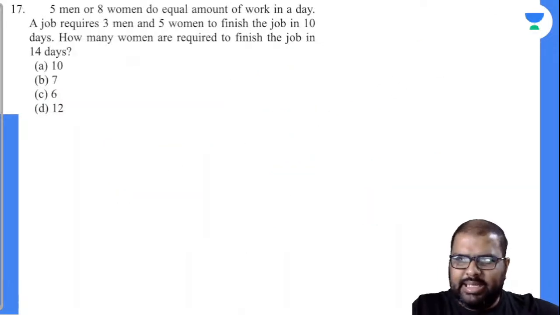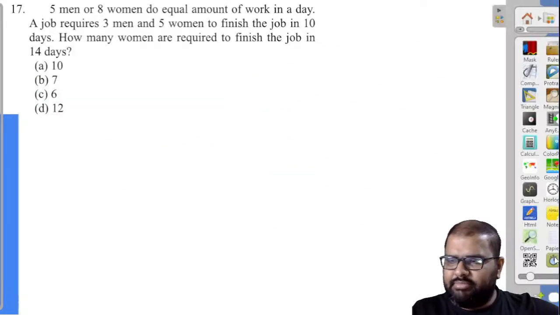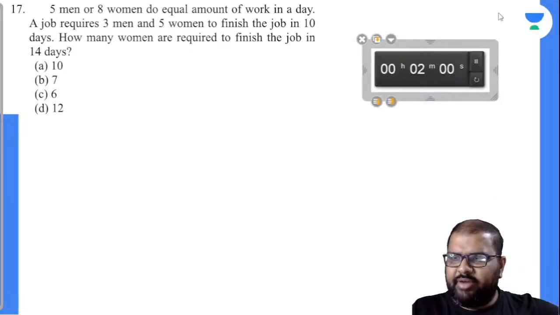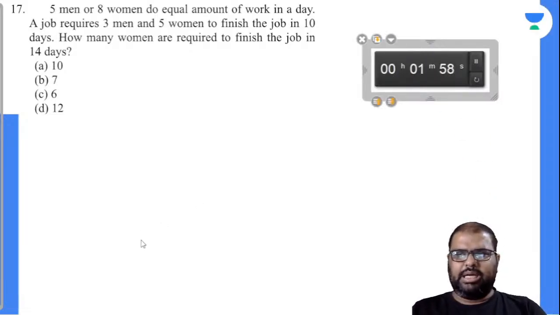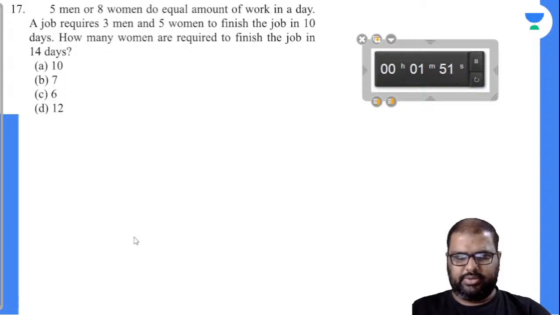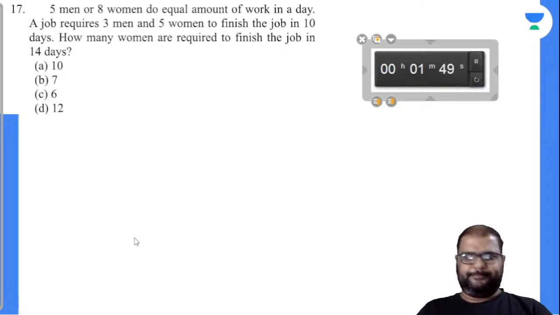Again a time and work based question, but asked in a different manner. You have to know the relationship between men, work, days, minutes, then only you can solve this question very easily. Otherwise it will take so much time to solve the question. Let's see how many can solve this.